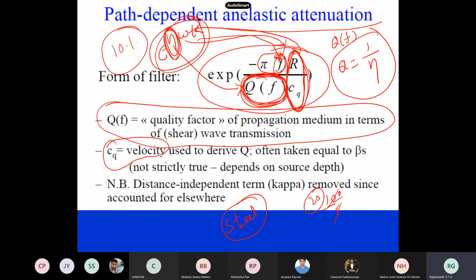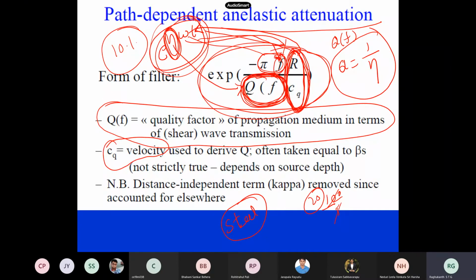I showed you that you can derive this entire expression from your dynamics, from e to the power of eta omega t. Last class I told you this. So what is Q of f? It is 1 by damping, 1 by eta. The 2 pi is immaterial for us, but f will be there, then r by c, where c is velocity, so r by c is time. Then omega f, pi f are all the same, so eta becomes Q of f. We call this the quality factor.